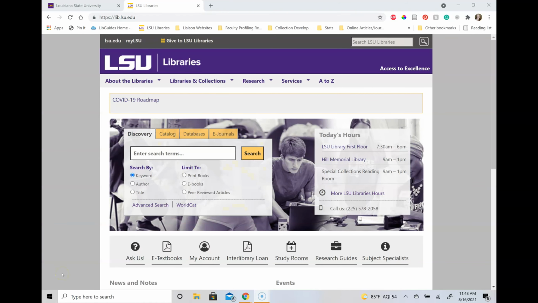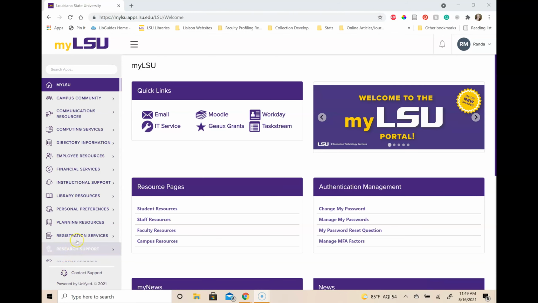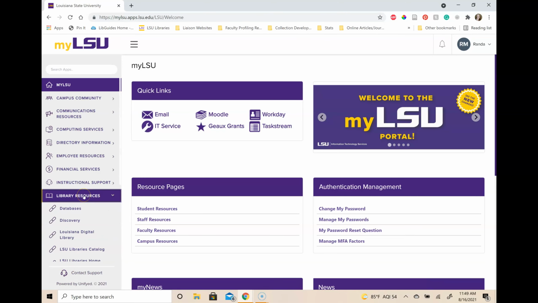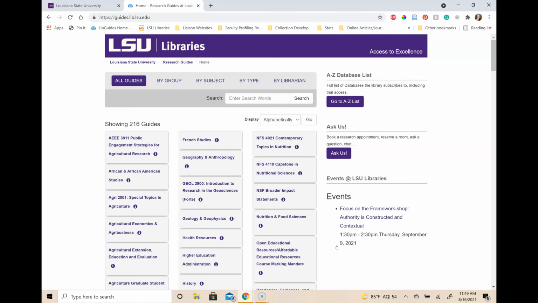All right, let's jump in. Today we are looking at sources for your upper level AEEE 4000 level course. The best way of getting to this guide is by logging into your MyLSU, selecting Library Resources, and then LSU Library's homepage. From there, we will select Research Guides in the middle of the page and scroll down to Agricultural Extension, Education, and Evaluation. This guide might also be linked in your Moodle.